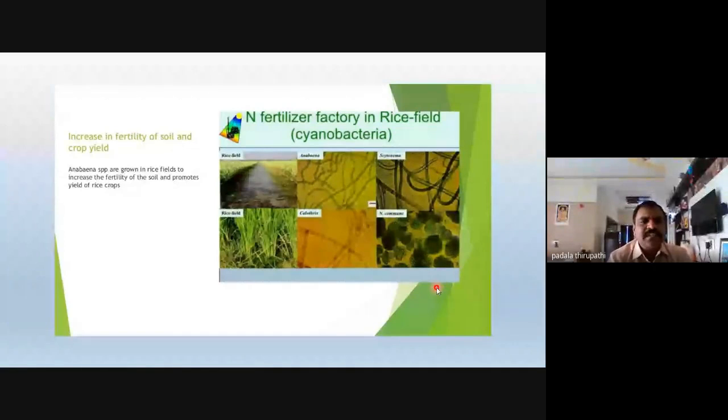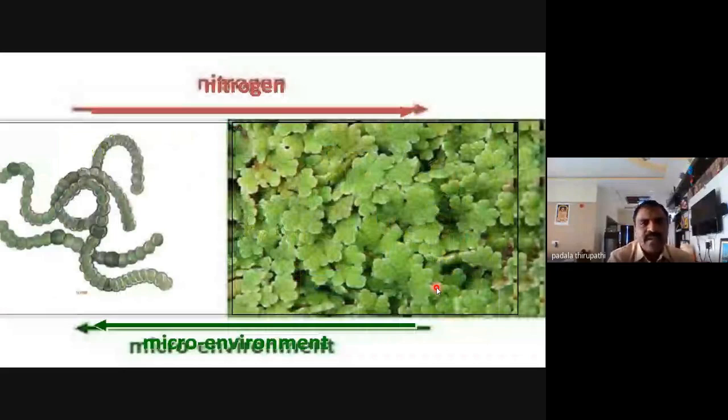This Azolla Anabaena is used in cultivated crops like paddy or rice fields for the conversion of atmospheric nitrogen into soil nitrogen. That's why the yield of crops like rice is increased. So the soil promotes the yield of the rice, and this is the filament of Anabaena. This filament is able to grow as an endophytic, symbiotic association with Azolla.